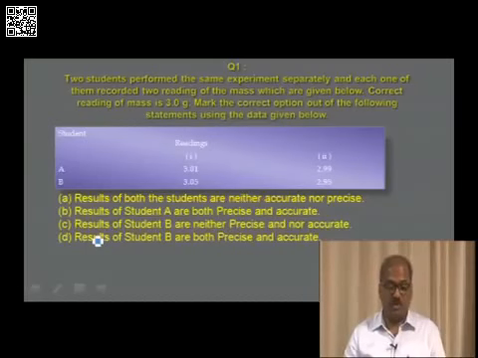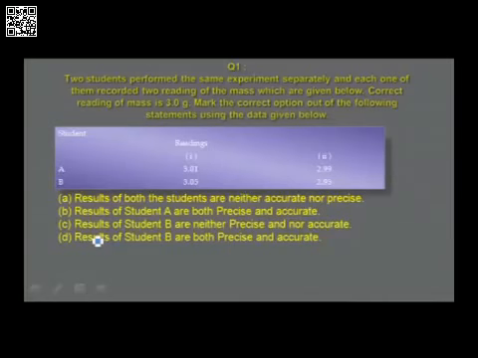The options: results of both the students are neither accurate nor precise; results of student A are both precise and accurate; results of student B are neither precise nor accurate; results of student B are both precise and accurate.